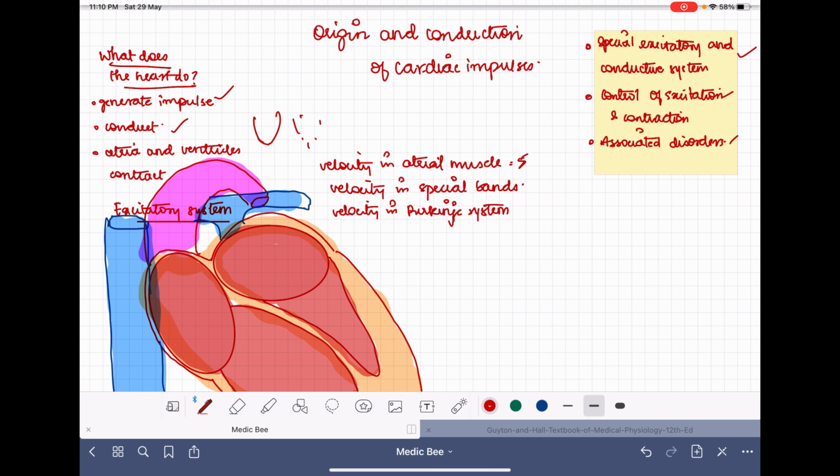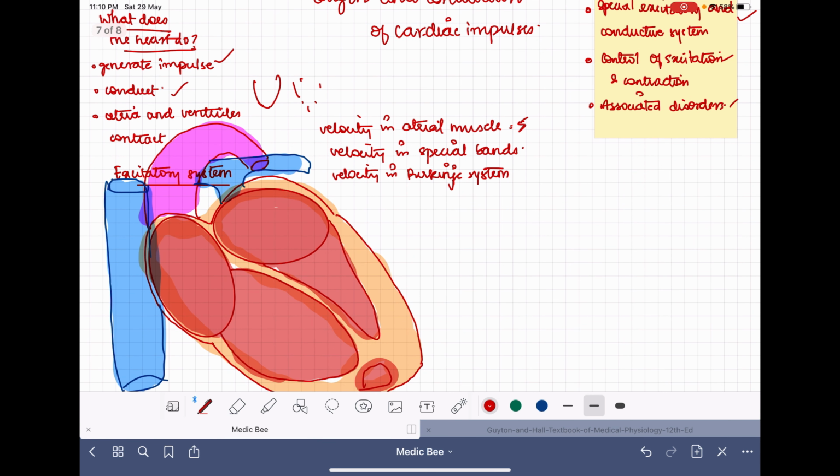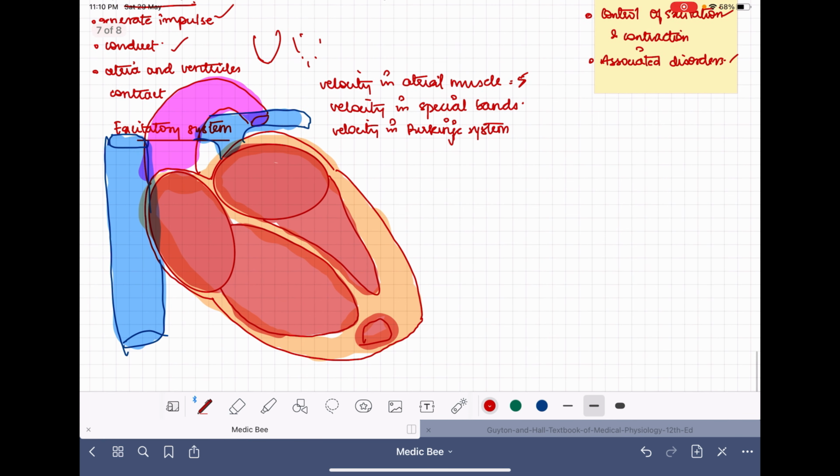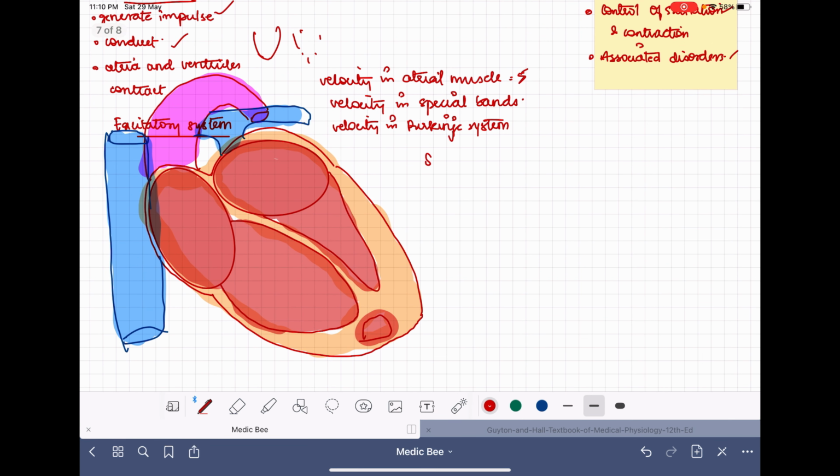So atria will contract a little earlier than ventricles to allow ventricular filling. We will see that. And after that, we will see about the special excitatory and conductive system that is present in the heart. The heart basically has a special nodal system called the SA node, AV node, Purkinje fibers, AV bundle, and all this conductive system. In this, the SA node, AV node, and Purkinje fibers are special cells that can self-excite themselves. That is, they can produce the impulses themselves.